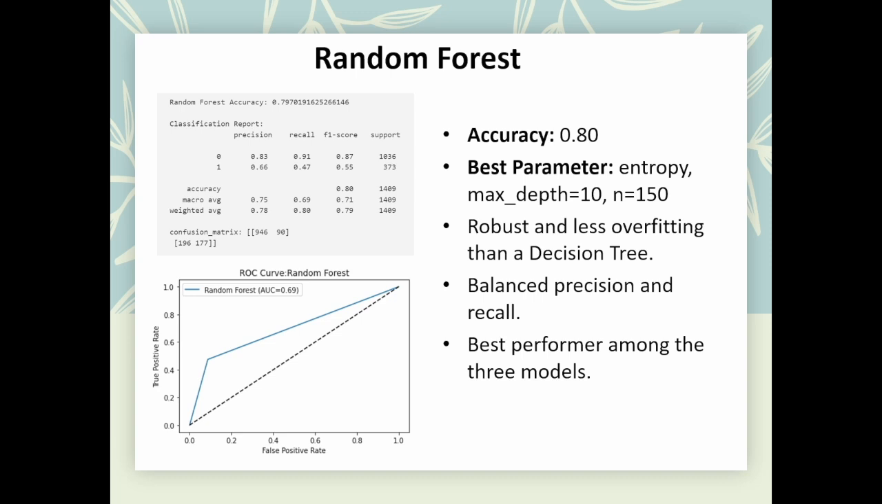It also has a balanced precision and recall, meaning that it can correctly identify both joiners and non-joiners. Imagine asking a group of friends for advice instead of just one person. You get a more reliable answer, right? That's what random forest does. In short, it's robust, stable, and gives the most accurate prediction among all our models.